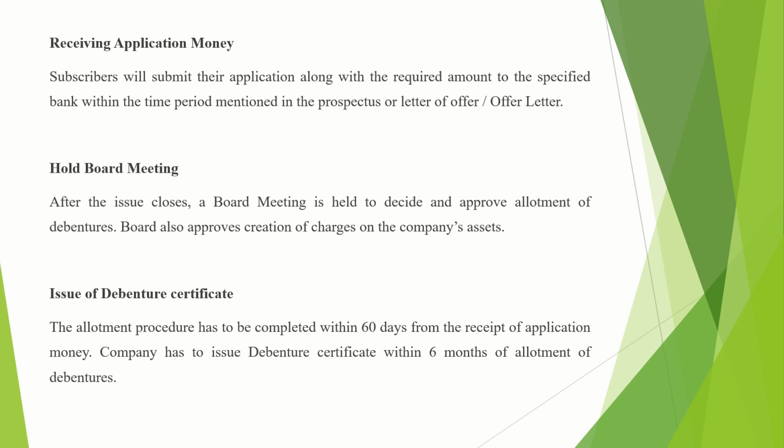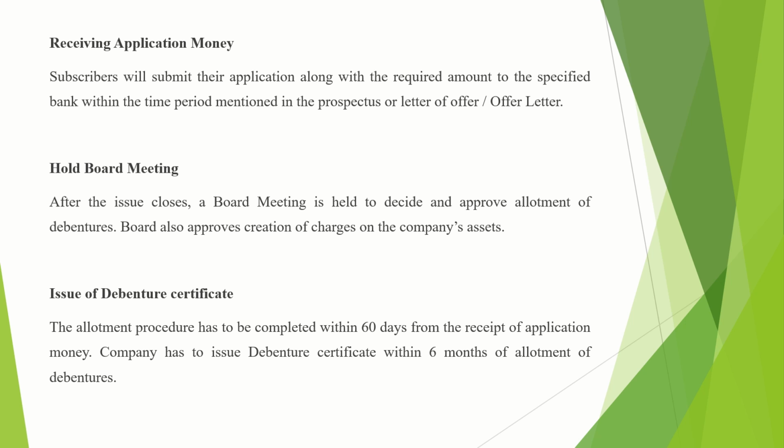The next procedural step is to hold a board meeting. For what purpose is this board meeting held by the company? After the issue closes, a board meeting is held to decide and approve the allotment of debentures. Once the issue of debenture time period closes, as I told you, a certain time period will be given by the company for issuing the debentures, for example, 10 days, 15 days, 1 month, etc. Once this time period closes, a board meeting will be held by the company. It is held to decide and approve how the debentures are to be allotted to the debenture holders.